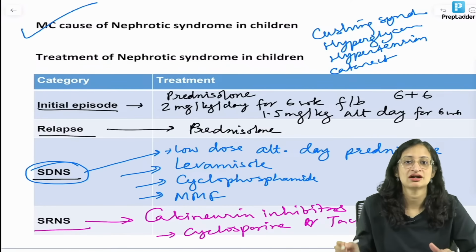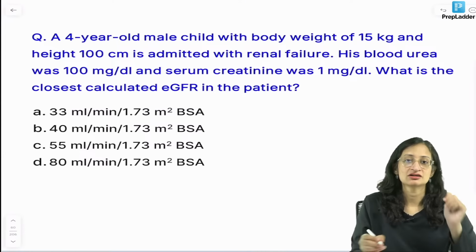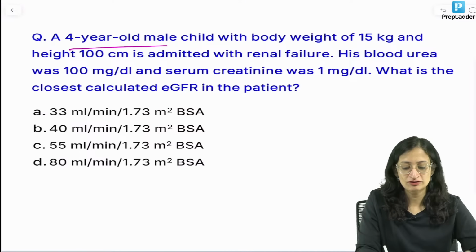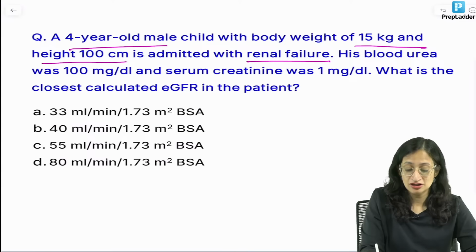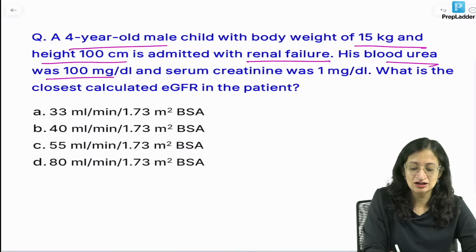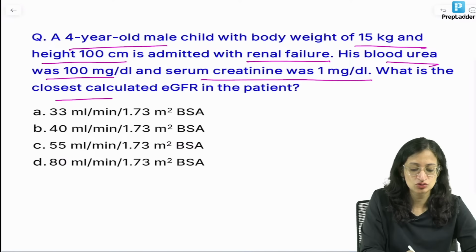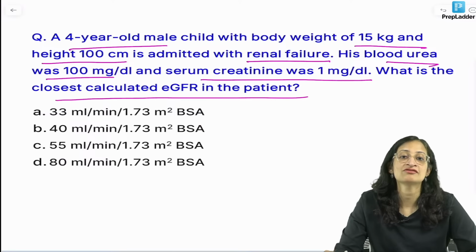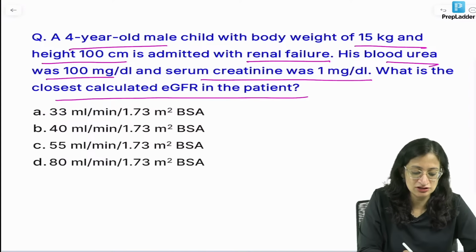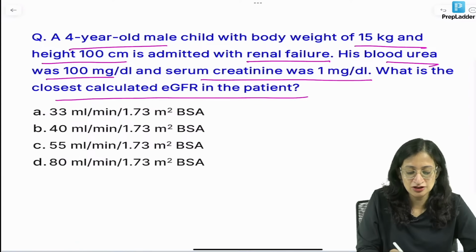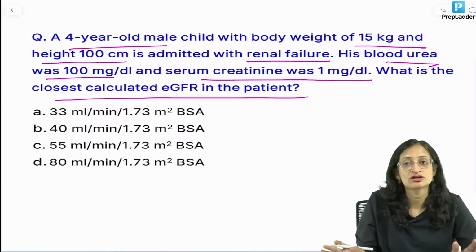Okay, right. Moving ahead. A 4-year-old male child with a body weight of 15 kg and height 100 cm is admitted with renal failure. His blood urea was 100, creatinine was 1 mg per dl. What is the closest estimated GFR? GFR is glomerular filtration rate. The unit for GFR, as you can see, is ml per minute per 1.73 meter square body surface area.